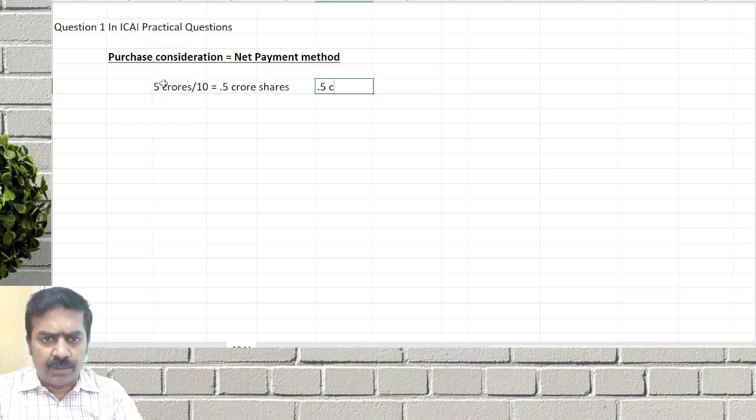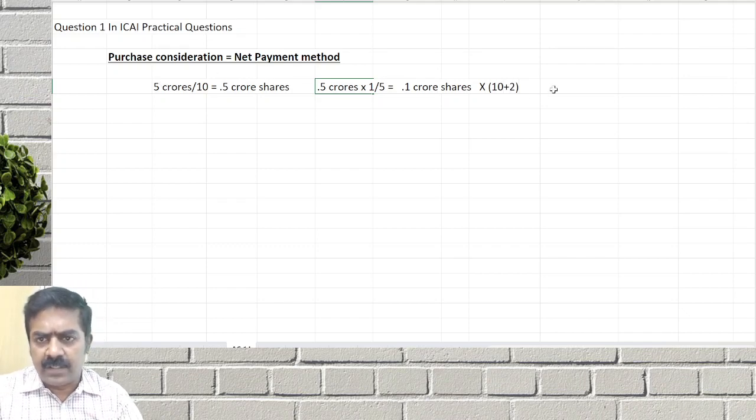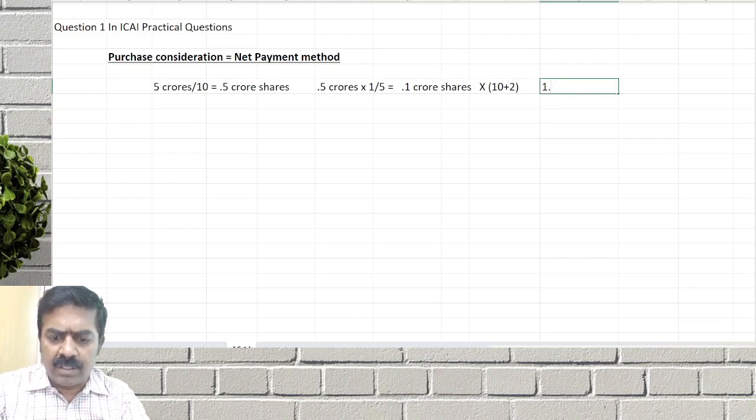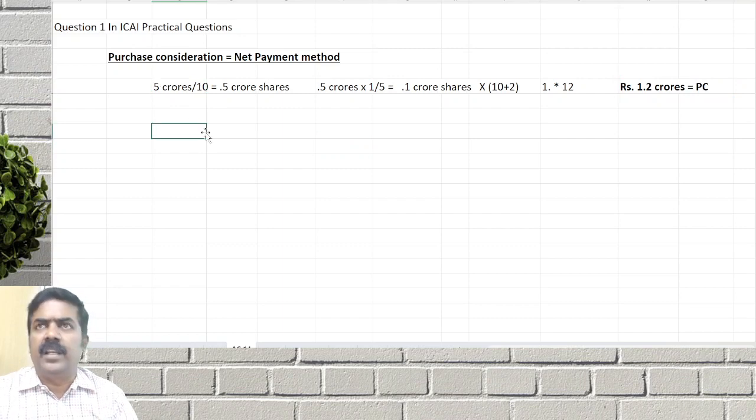So 0.5 crore shares, at 1 share for every 5 shares, what will we give? 0.1 crore shares. So 0.1 crore shares multiplied by 10 plus 2, that is 12 rupees. 0.1 crore into 12 rupees, that is 1.2 crores is the purchase consideration. Correct? Rupees 1.2 crores is the purchase consideration. Any doubt in it?